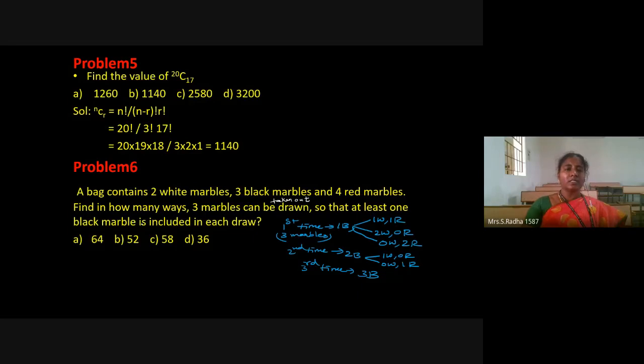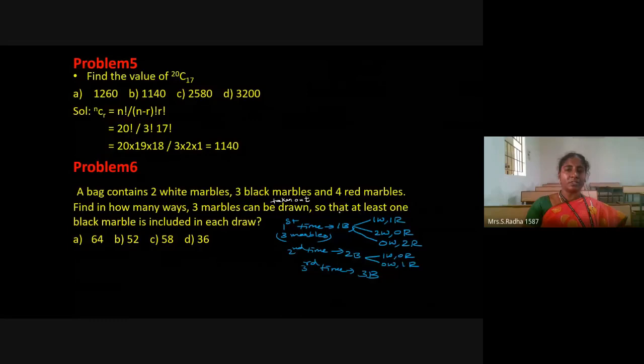So that at least 1 black marble is included in each draw. 3 marbles you are drawing one by one, taking them out from the bag one by one. In each draw, 3 chances are there, and see that out of the 3 trials, at least one should be black marble.